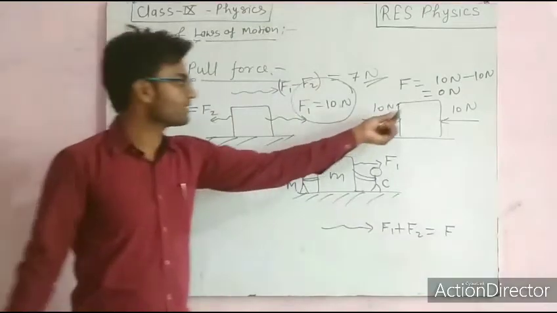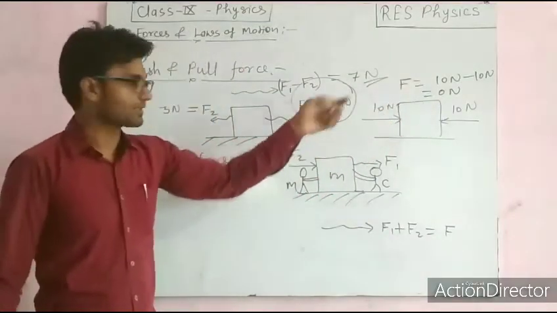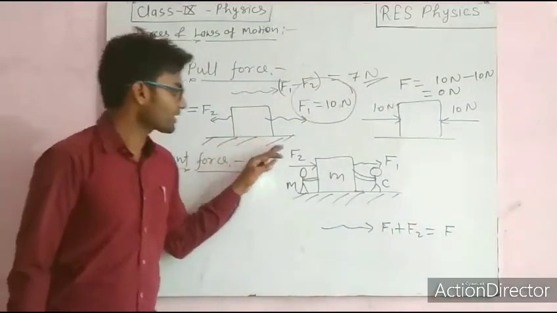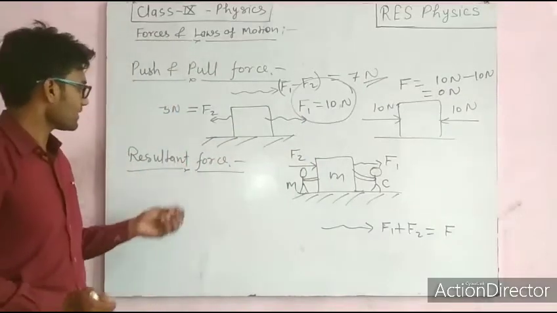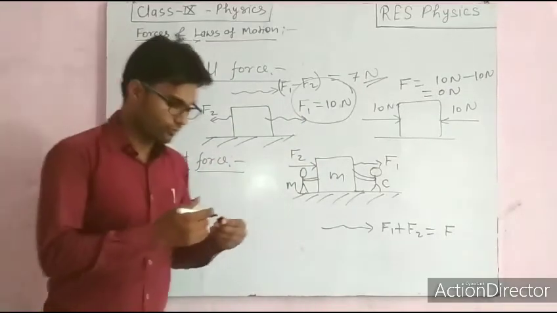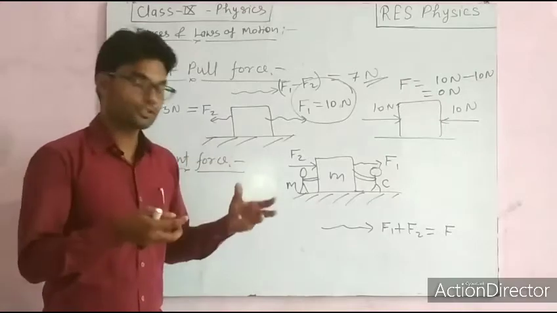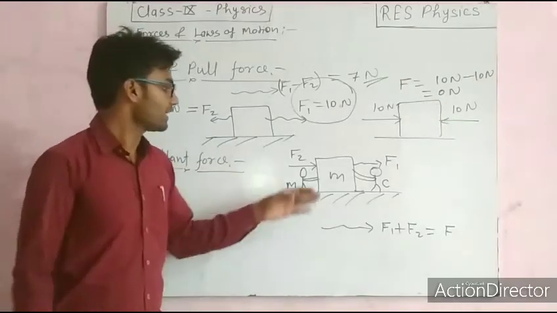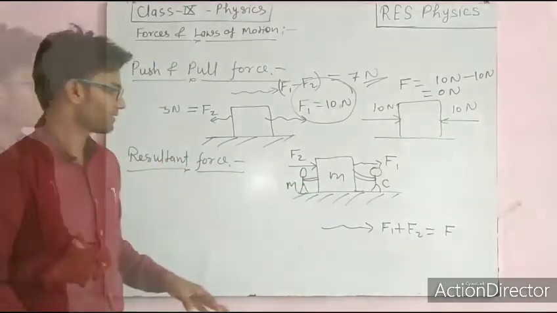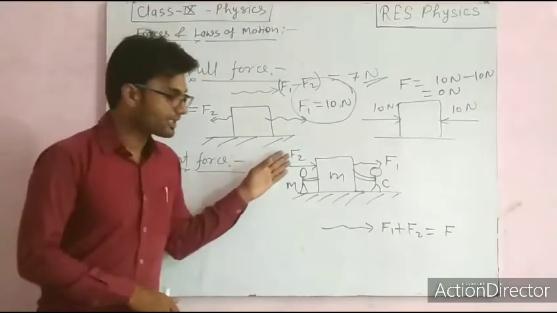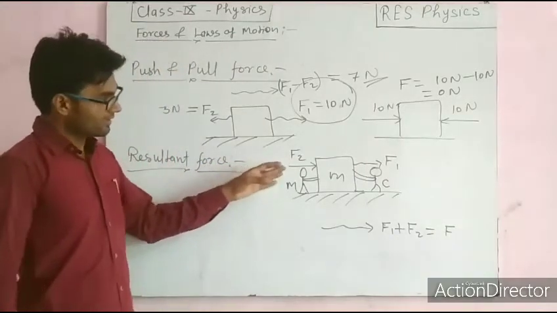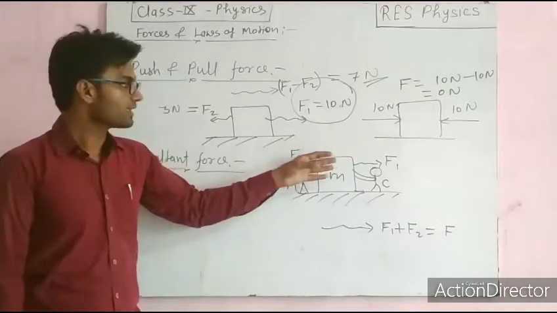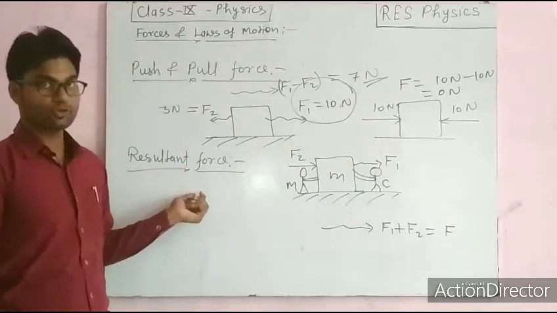So what is the resultant force here? 0 Newton, correct? So one conclusion we have got: the resultant force is the net effect of the total forces applied on the body, right? As we have seen here, the motion is happening due to the resultant force only.